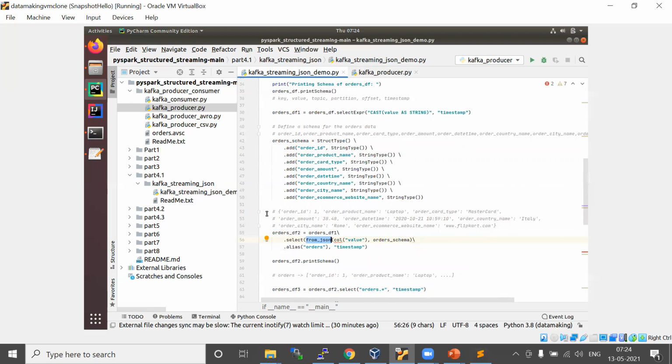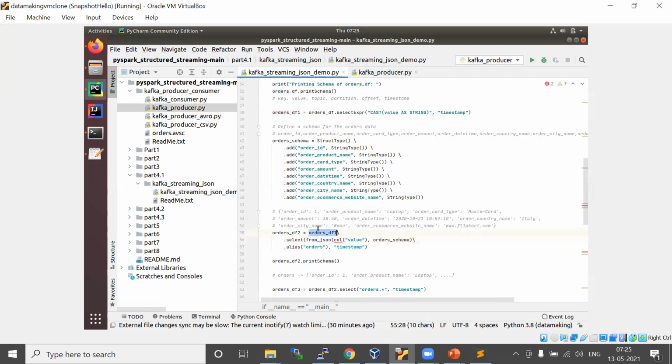This is the JSON string format of your message. We need to make this into columns, so first we need to parse the JSON message. For that, we use from_json.